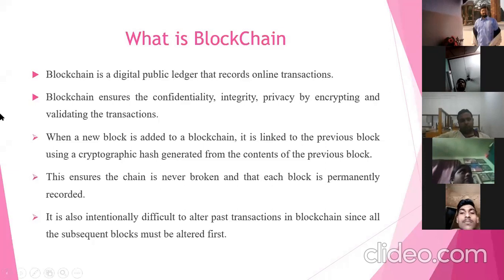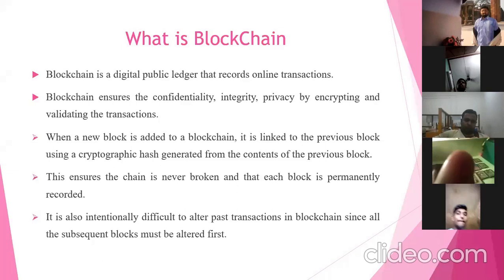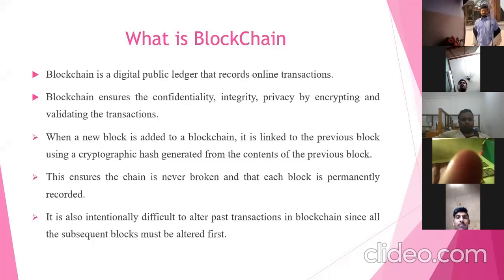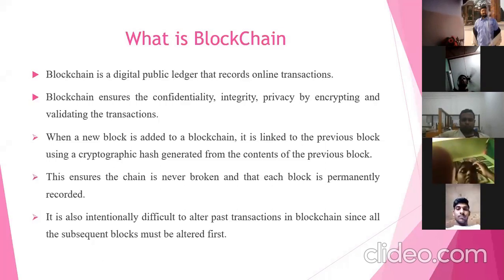Blockchain also ensures confidentiality, integrity and privacy by encrypting and validating the transactions. Transactions here mean not only sending and receiving cryptocurrencies; we can also deploy smart contracts, and that is also a transaction in the blockchain network. When a new block is added to a blockchain, it is linked to the previous block using a cryptographic hash generated from the contents of the previous block. I will explain how we connect the previous hash by demonstrating one simple blockchain.